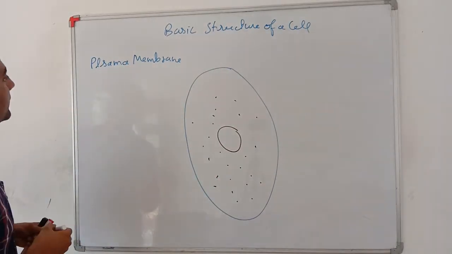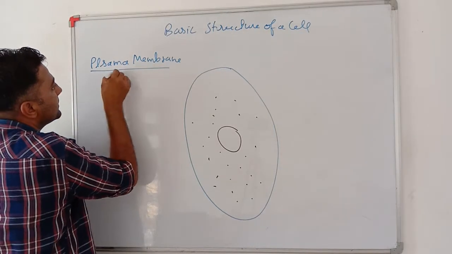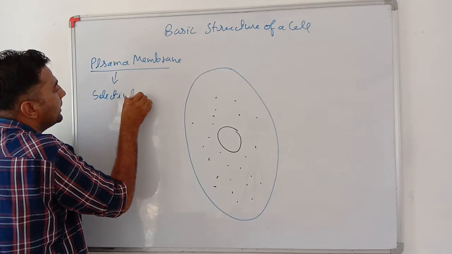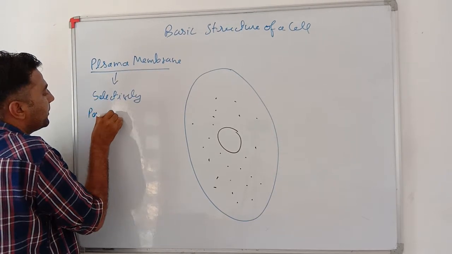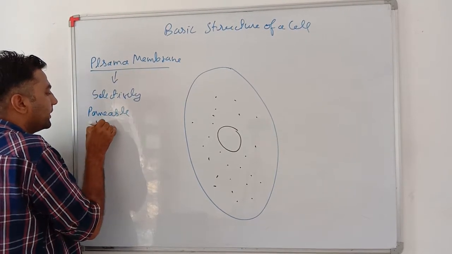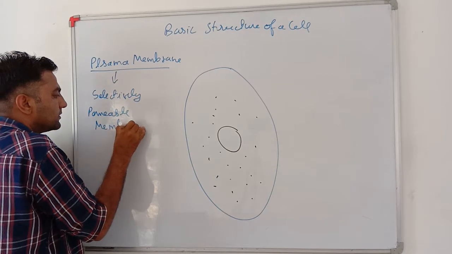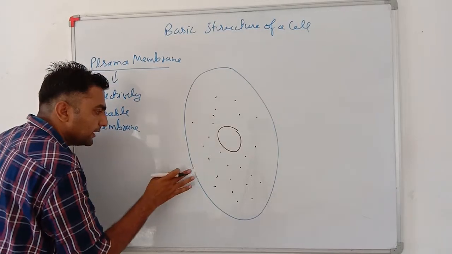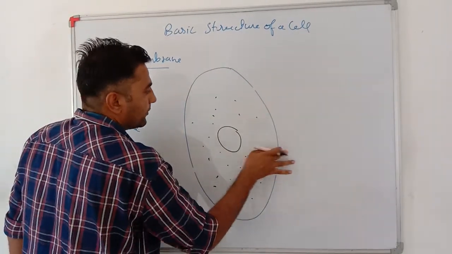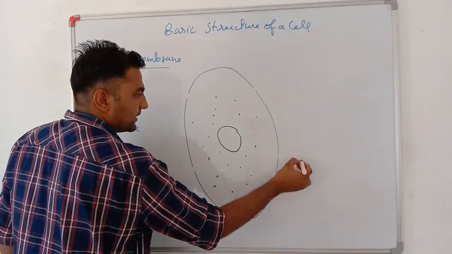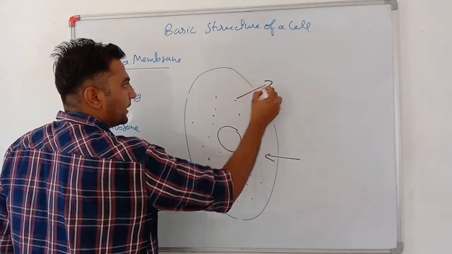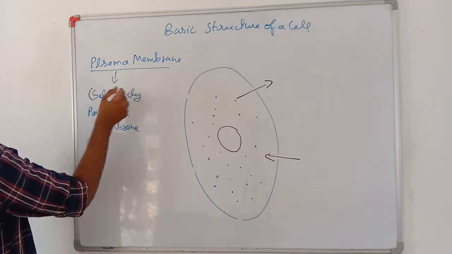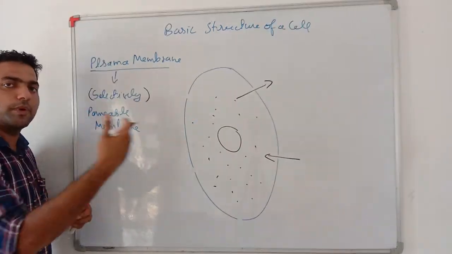Very important. Plasma membrane is a selectively permeable membrane. That is, it has passage places, meaning things can go in and out of the cell through this plasma membrane, but only selected things have permission to pass through it.